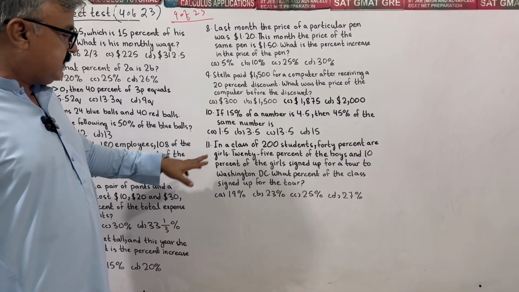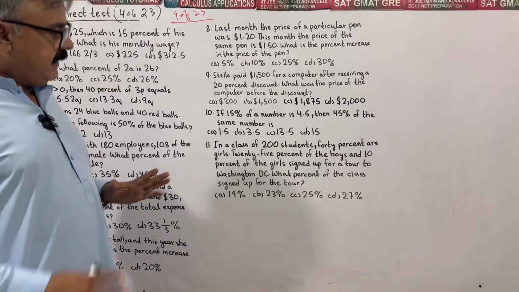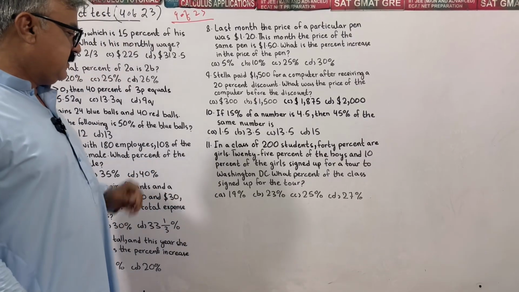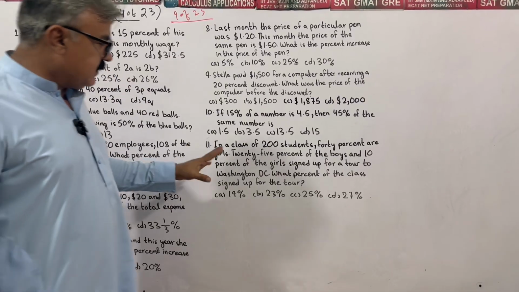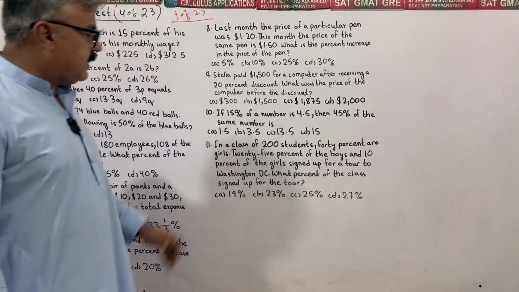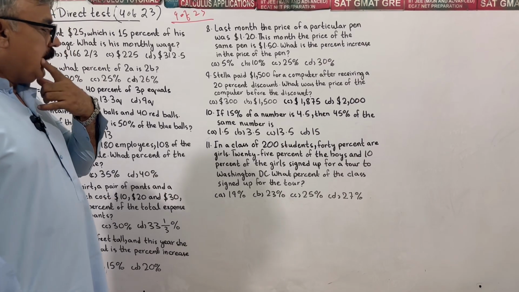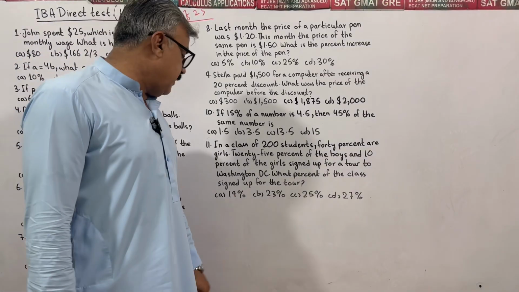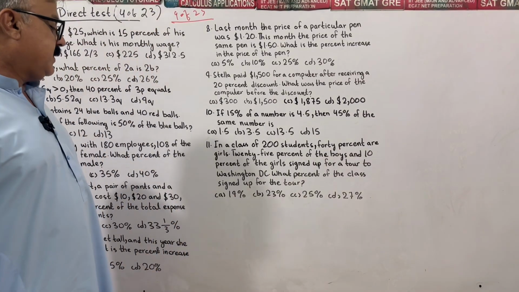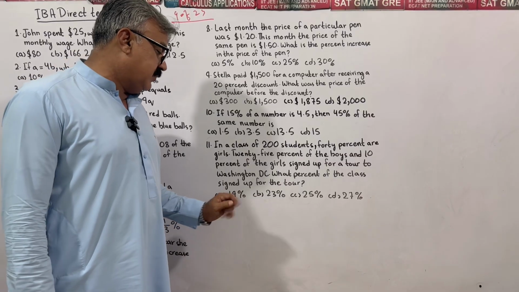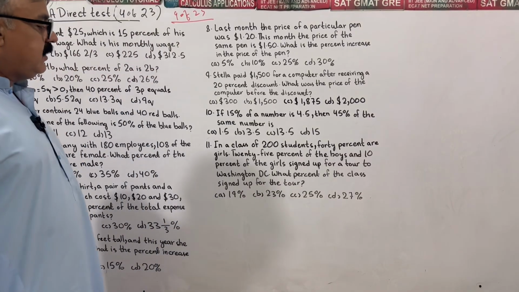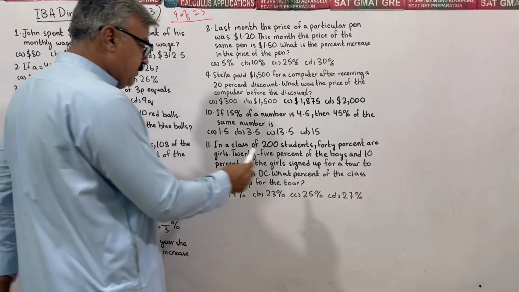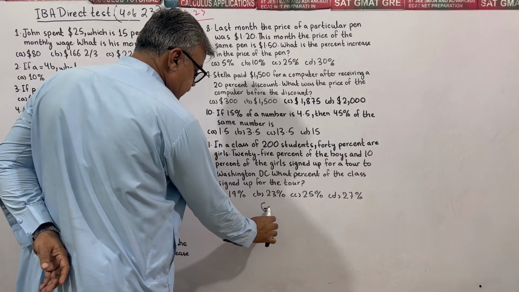Our last question reads: in a class of 200 students, 40% are girls. 25% of the boys and 10% of the girls signed up for a tour to Washington DC. What percent of the class signed up for the tour? 19%, 23%, 25%, 27%.